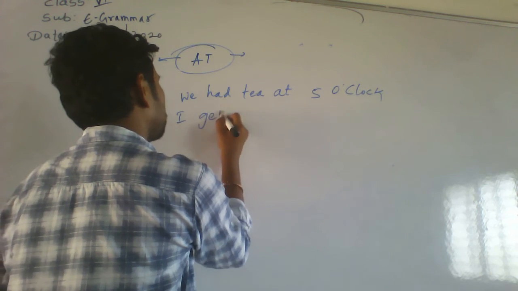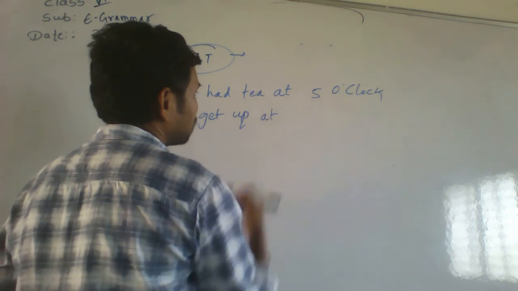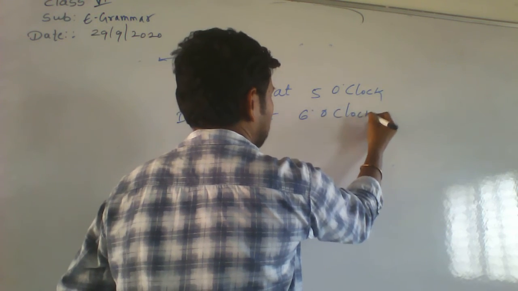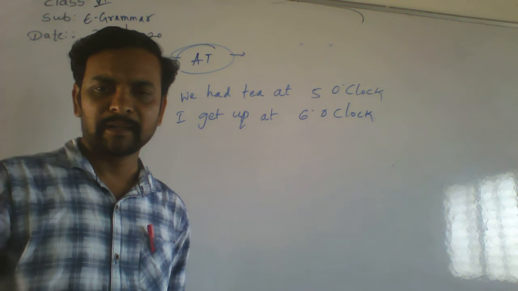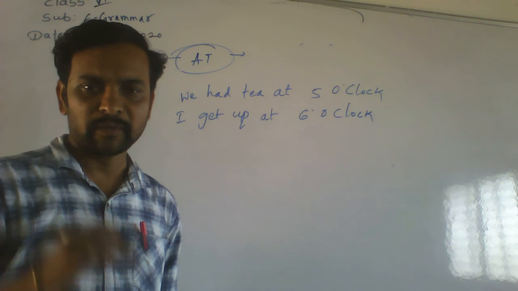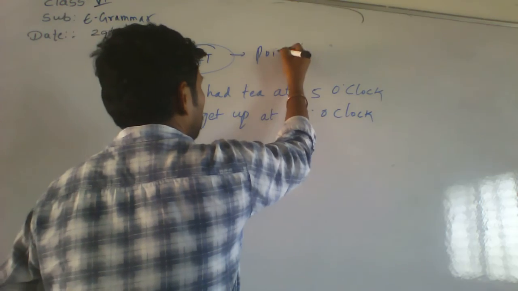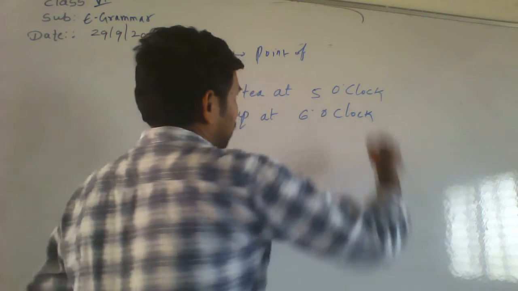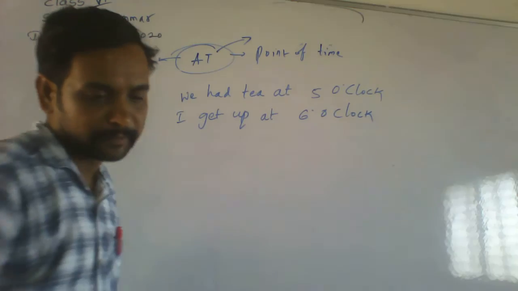I get up at 6 o'clock. We come to school at 10:30 or 10 o'clock. When you are telling about timing, a point of time, at the moment we have used at.